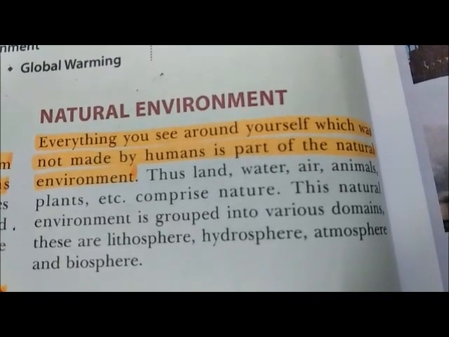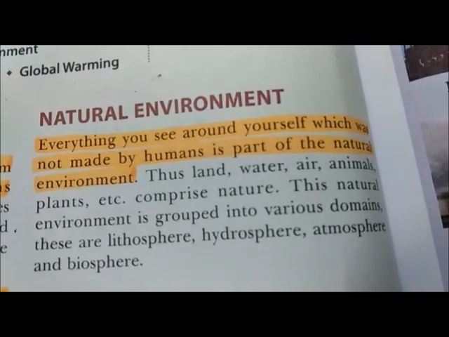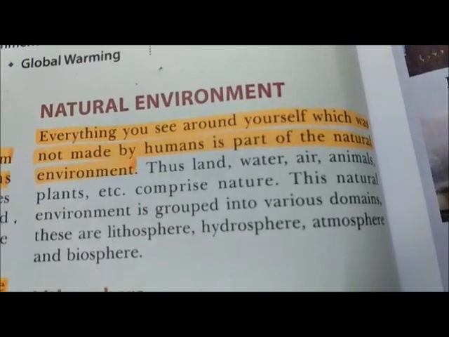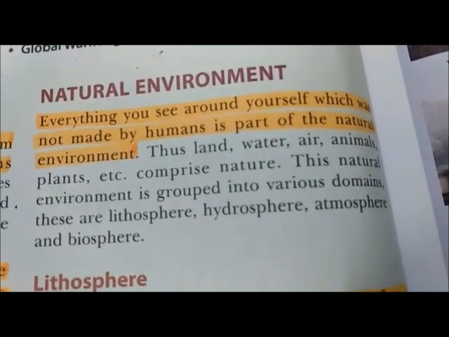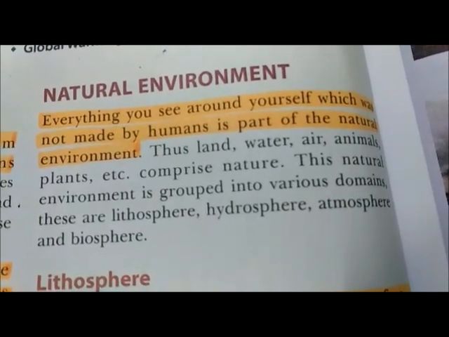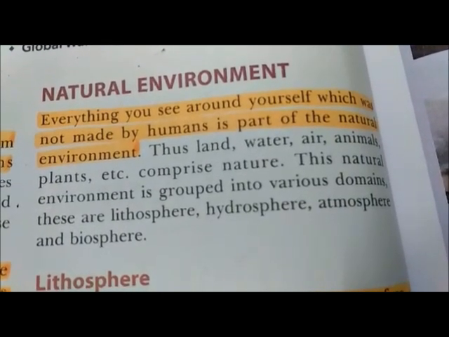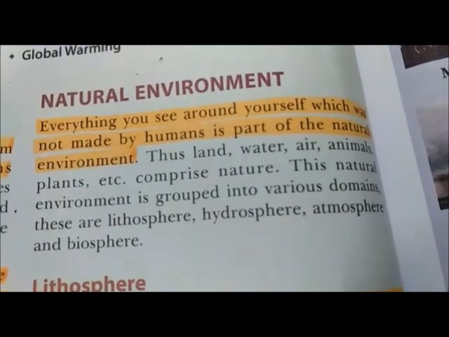The natural environment can be grouped into four domains, that is lithosphere, hydrosphere, atmosphere and biosphere.